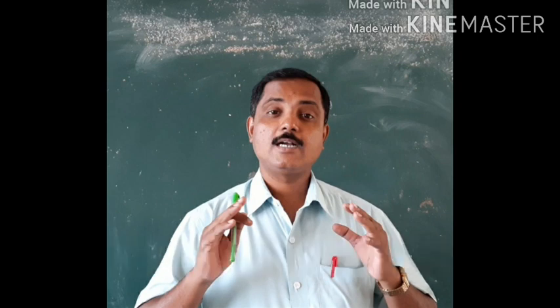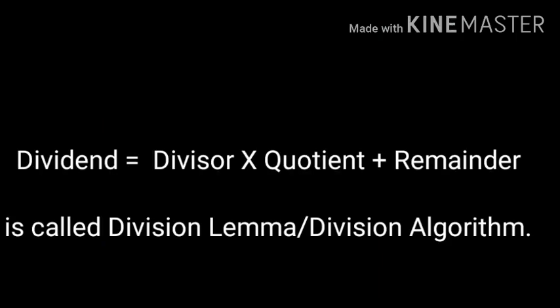After every division, we get quotient and remainder. But how should we know that the quotient and remainder got are correct or not? The quotient and remainder got after any division can be checked by using division lemma or division algorithm. Look at the board, children. Dividend is equal to divisor into quotient plus remainder is called division lemma or division algorithm.